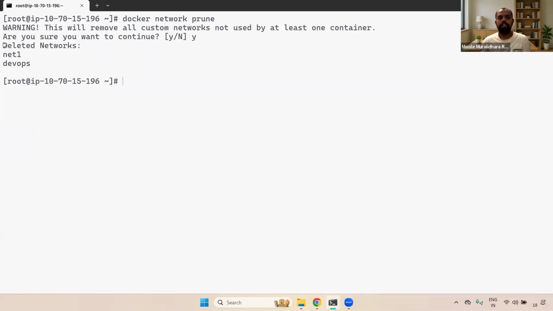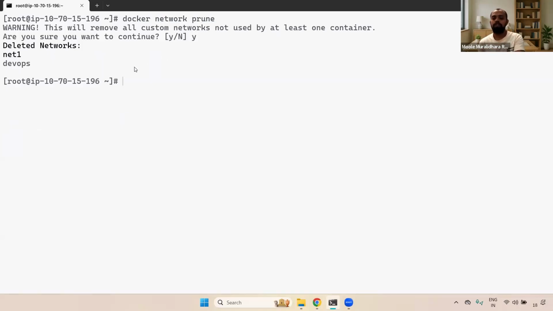Now if you see here, it has deleted net1 and DevOps. Understand, right? When you use this Docker network prune command, it deletes net1 and DevOps. The reason is, whatever we created, net1 and DevOps, we haven't connected to any of the containers. That's why it is deleted.